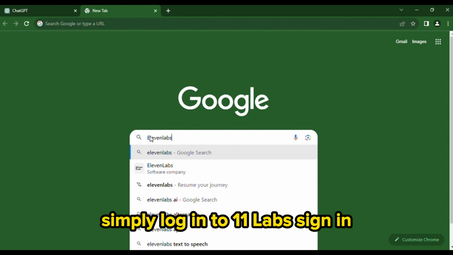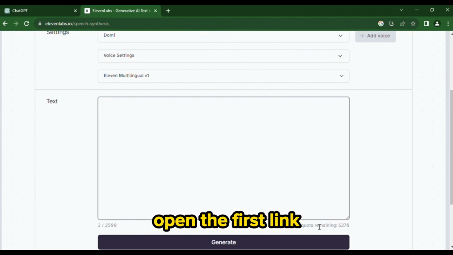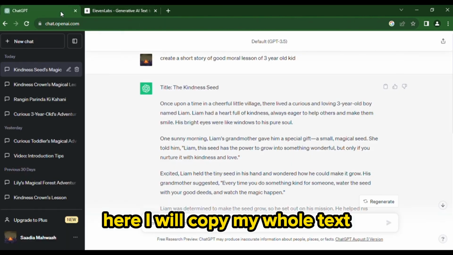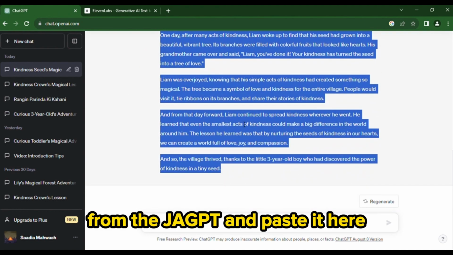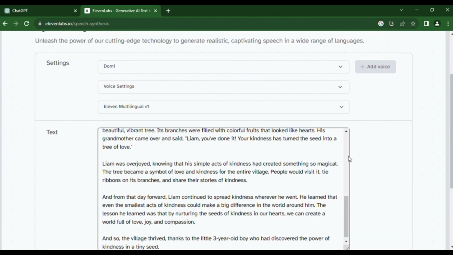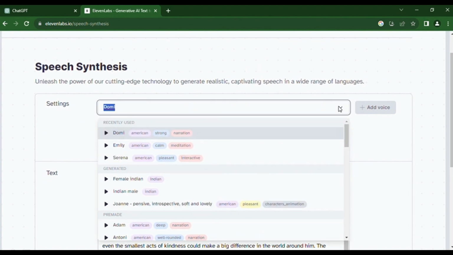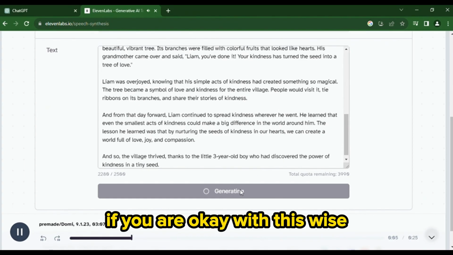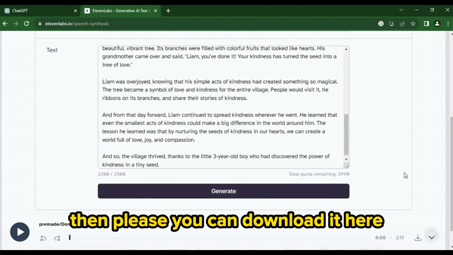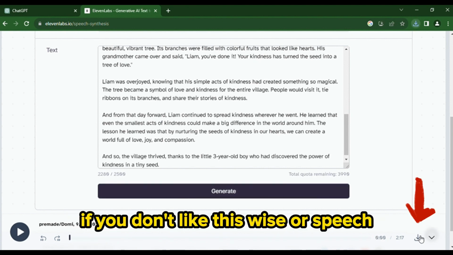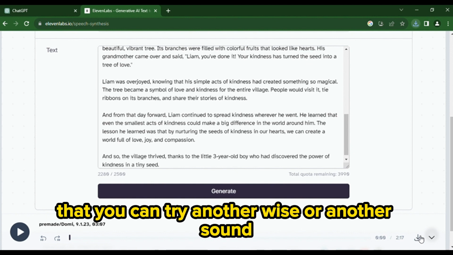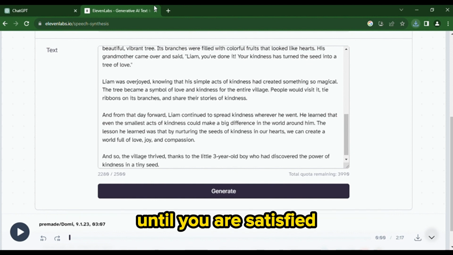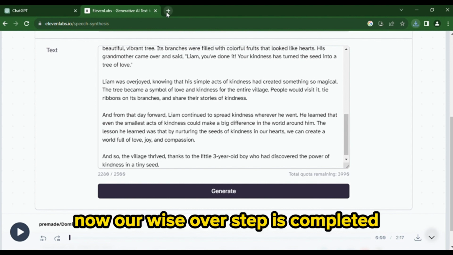Simply log into 11 Labs, sign in. Now open the first link. Here I will copy my whole text from ChatGPT and paste it here. You can select any voice. In a cheerful little village, there lived a curious and loving. If you are okay with this voice, then you can download it here. But if you don't like this voice or speech, then you can try another voice or another sound and try again until you are satisfied. Now our voiceover step is completed.